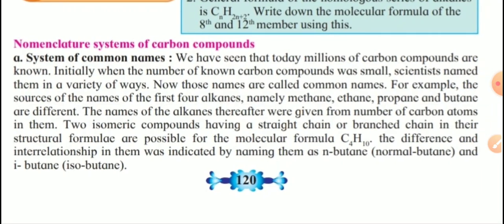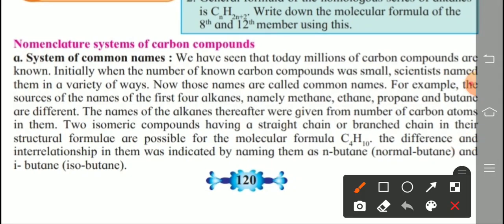Today we start and continue the next point of this lesson number 9, carbon compounds. Nomenclature system of carbon compounds. Very important point. So there are two systems. Which is the first one? Now see that. The first system is the system of common names.